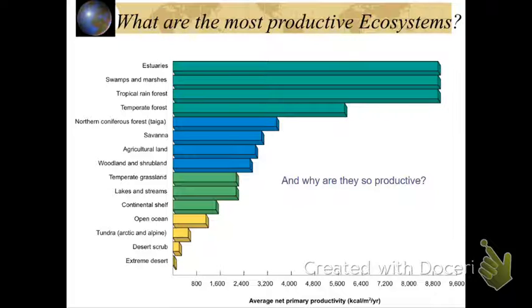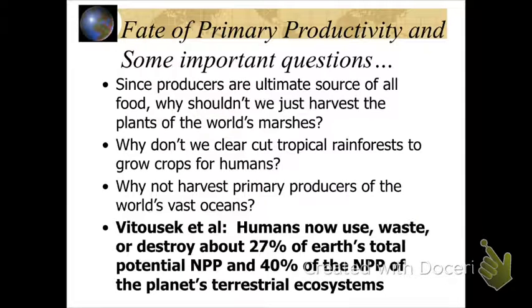Whereas if we look at a desert, it has little productivity. Why? Because it has very, very little water. Open ocean has very little per square meter. Why? Because there's not a lot of plants on the top of the ocean. However, if we look at the ocean as a whole, it has some of the largest amounts total of primary productivity. So some of the important facts about all this: producers are the ultimate source.